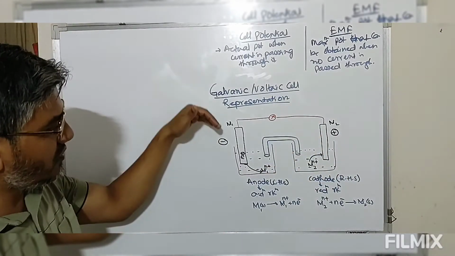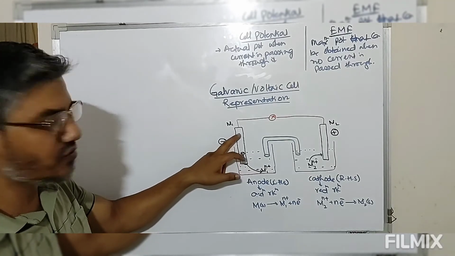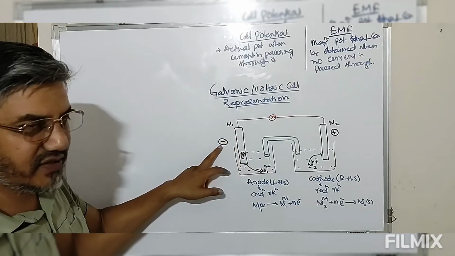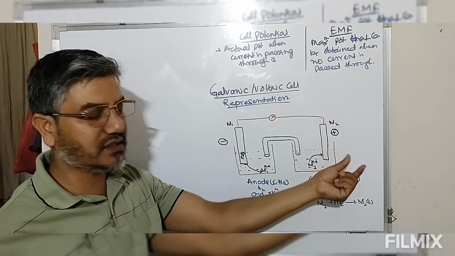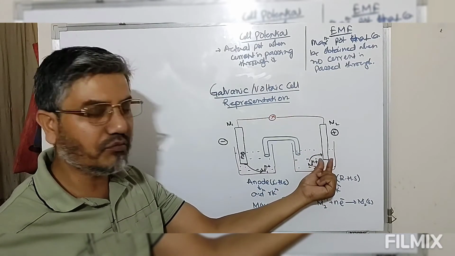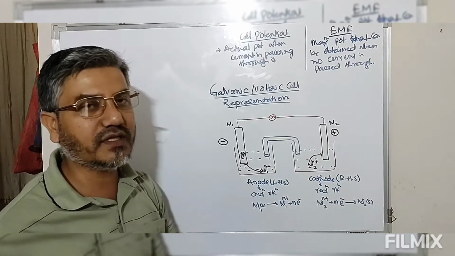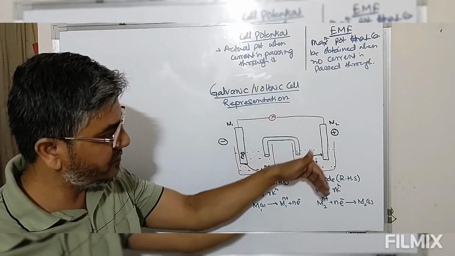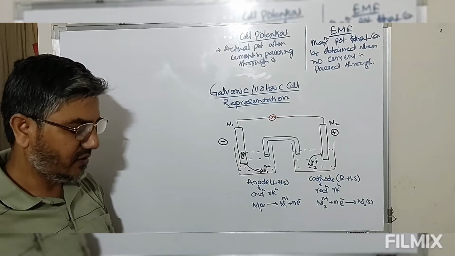Why? Because of oxidation, electrons are being accumulated on the surface of the metal, hence this is given as the negative electrode, whereas on the other side, at the cathode, electrons are being consumed by the metal ion present in the solution for getting reduced into solid metal. Because of this consumption of electrons, this is given as the positive electrode.